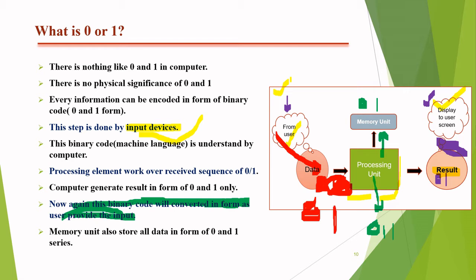So here the processing unit can directly interact with the memory unit. The processing unit also directly interacts with the output devices and input devices, but the role of input and output devices is the conversion of the data given by the user into the form of 0 and 1. But in the conversation between the memory unit and the processing unit, there is no kind of user interference, so no kind of converter is used.